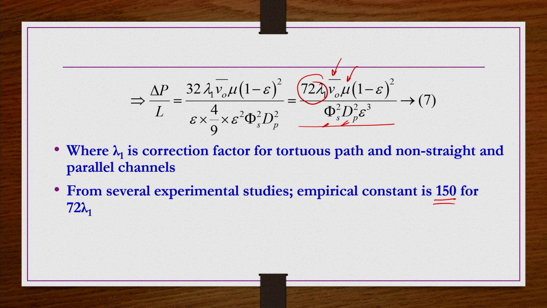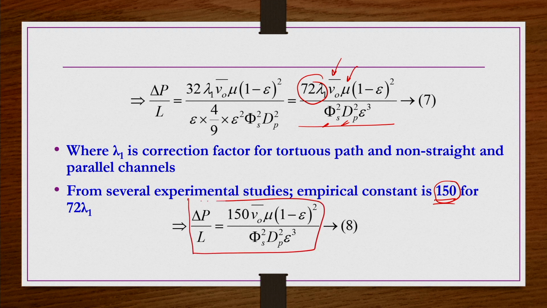So, you do the experiments and try to maintain the laminar flow conditions. Then if you represent your results, delta P by L as a function of these parameters, you will get 150 V naught bar mu (1 minus epsilon) whole square by pi a square dp square epsilon cube. Theoretically, whatever values you get, if you calculate that constant, it comes out to be close to 150, the experimental value.